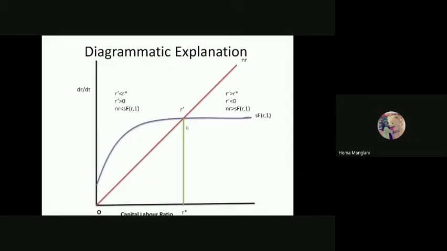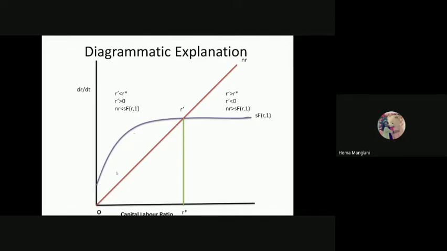So this r prime will be considered as r star over here. It means whatever capital per labor ratio is being utilized in the economy is equated with the growth of labor, and we reach the steady state growth. So star is basically your indication of the steady state technical coefficient function.